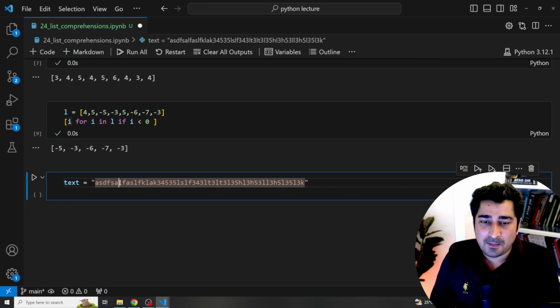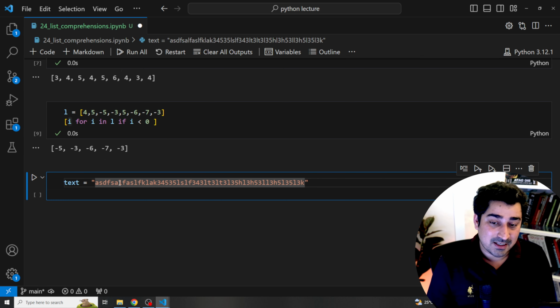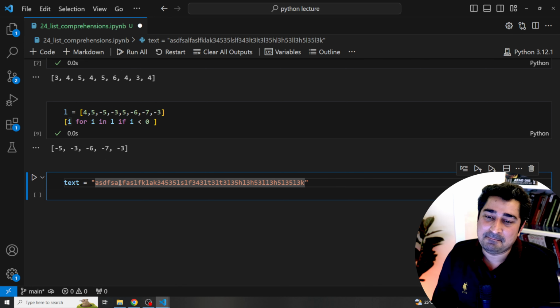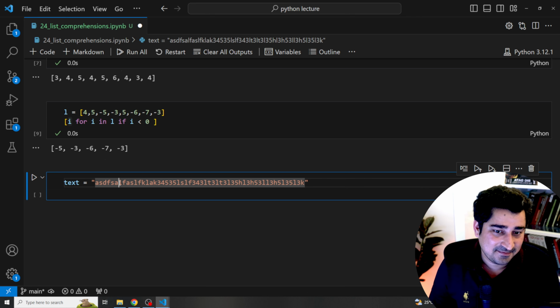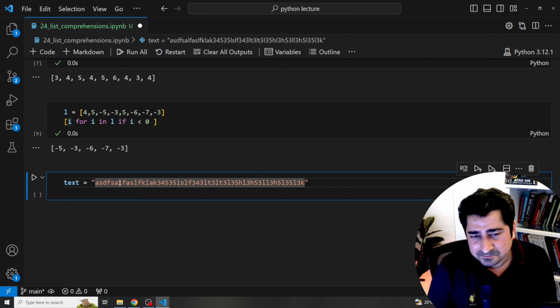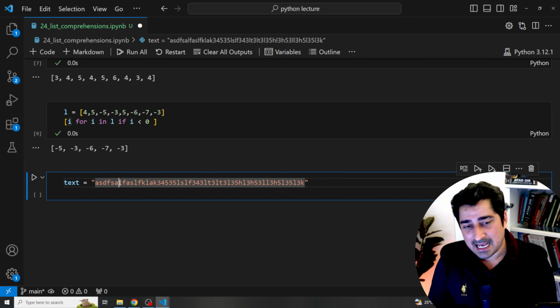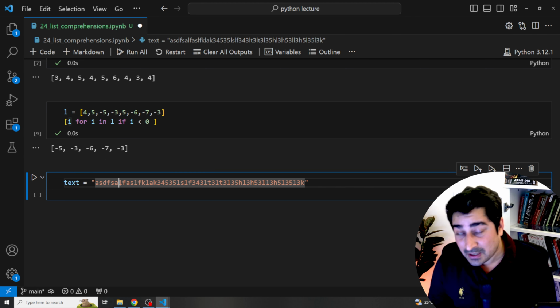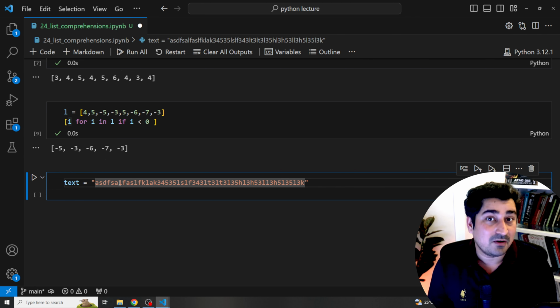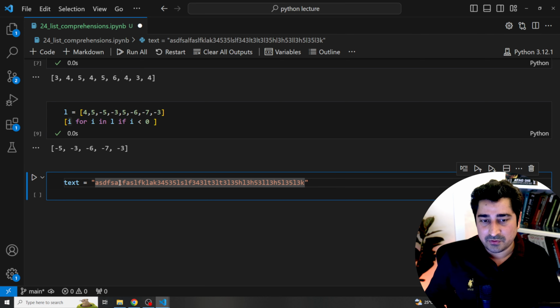It's not readable to me, as you can see. Now someone is asking me a question: try to extract only digits from this particular data set. This data set is a kind of jumbled up data set, where I'm not able to see properly where is a character and where is a digit, and I have to extract only and only the digits in the form of a list. Okay, I can do it, I believe.